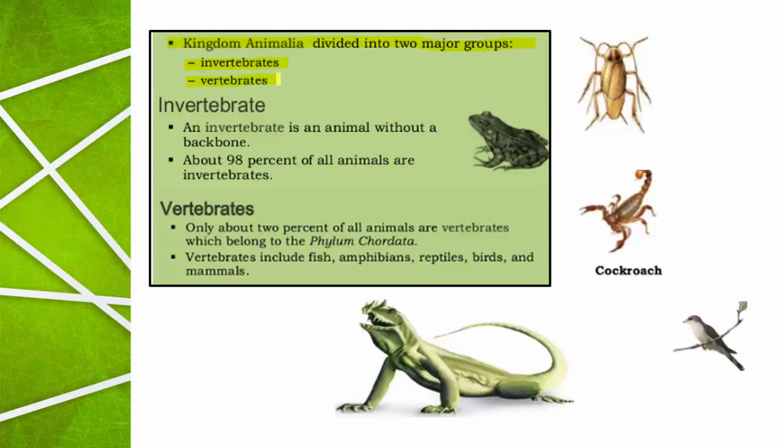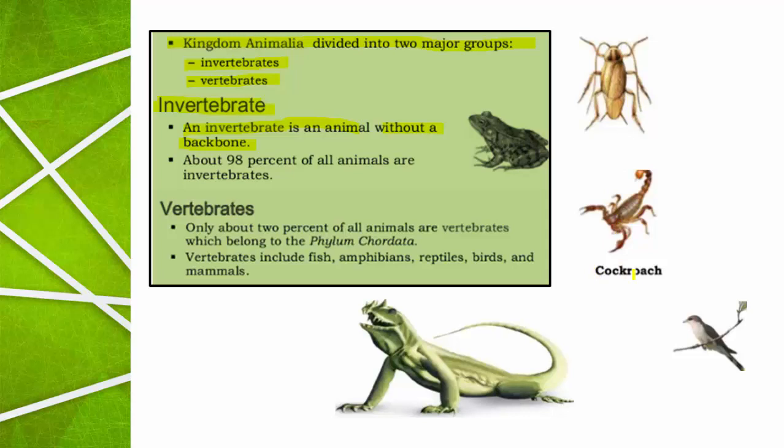Second is vertebrates, also called chordates. Meaning of invertebrate: an invertebrate is an animal without a backbone. Animals without a backbone are included in the group called invertebrates.